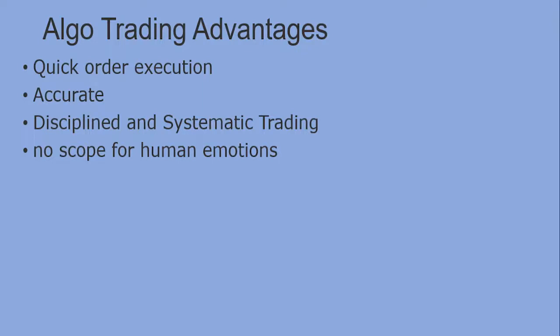And if I keep it as a long position, then because we are all intraday traders, it may go into loss also. We may need to book the loss at the end of the day. So that type of emotions are not possible, and that is one of the advantages in algo trading.